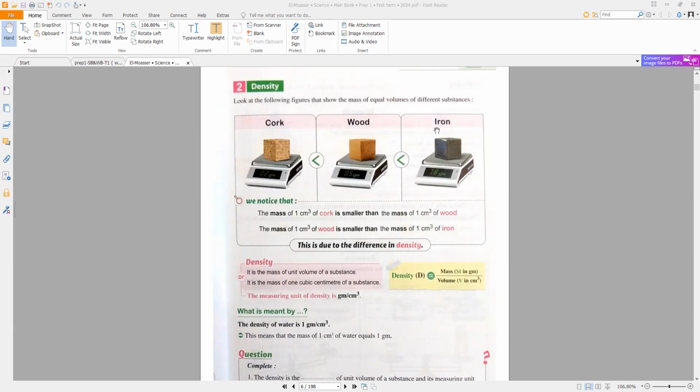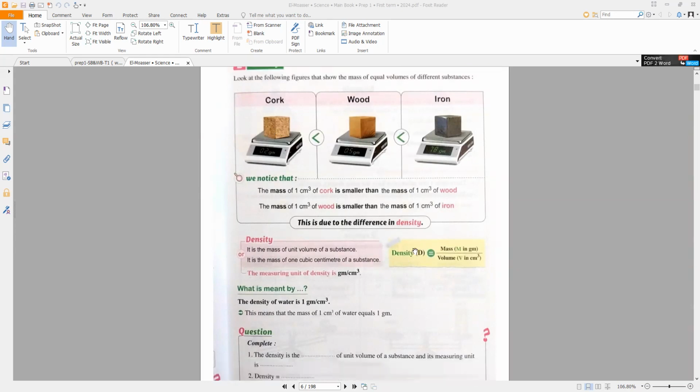And another example: if you have the same masses of different matters, if you have 1 kilogram of cork, 1 kilogram of wood, and 1 kilogram of iron, and you want to measure their volumes, you will find that their volumes are different, although they have the same masses. Why? Because they have different values of density. So if you have the same volumes of different matters, these matters will have different masses. If you have the same masses of different matters, you will have different volumes due to the difference in density.